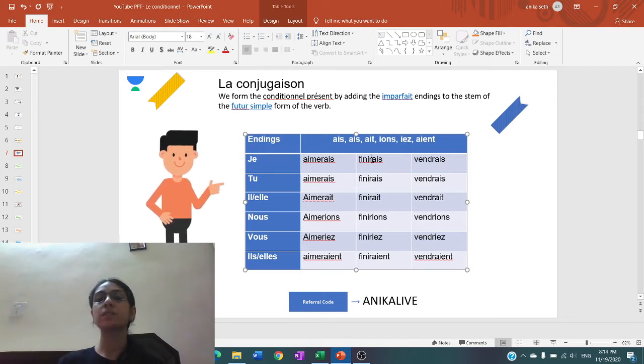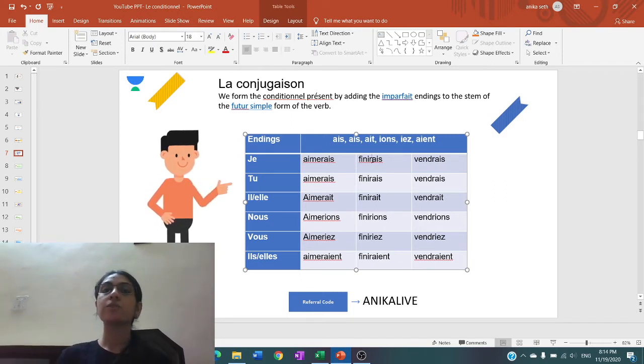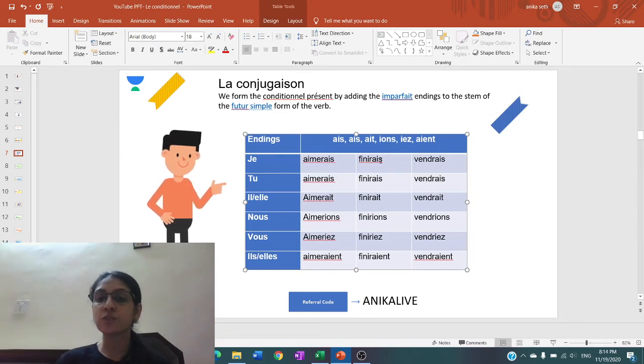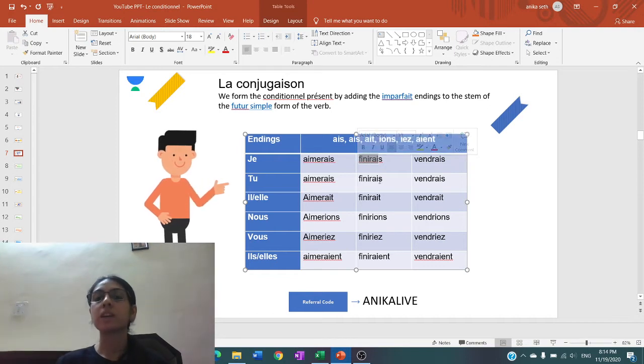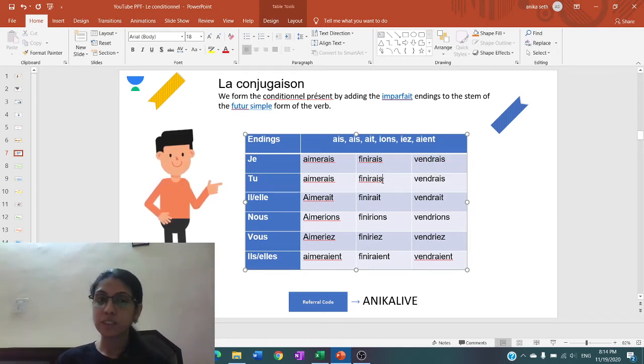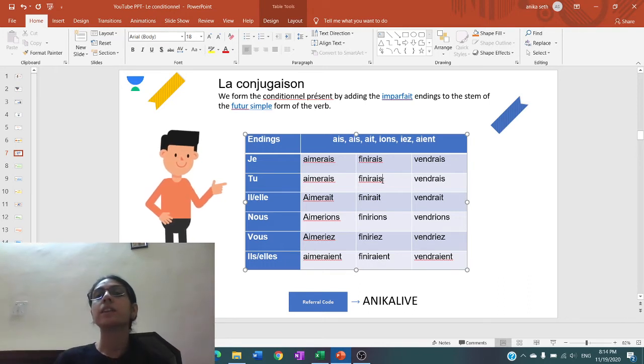When we conjugate the verb finir in the future simple form, we take the infinitive of the verb finir. After that, we add the endings. So if this is future simple, the s won't be there. It is only this part of the verb. If this is future simple, this I won't be there. Only as, the ending of the verb. So future simple is clear. Let's come to imperfect now, of verb finir.